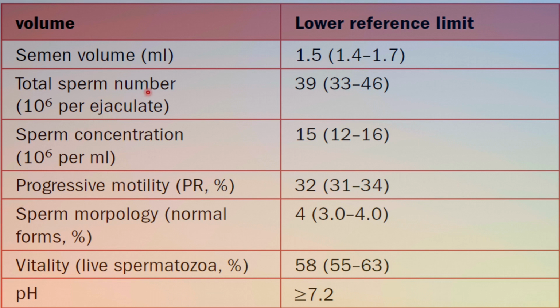Sperm concentration, this is different from the sperm number, okay, because the sperm concentration in 10⁶ per ml is the concentration of the sperm per ml of semen. That is 15, and the range is 12 to 16. Progressive motility percentage is 32, range is 31 to 34. Sperm morphology normal percentage is 4, 3 to 4 is the range. Vitality, live spermatozoa percentage is 58 and the range is 55 to 63. pH of more than 7.2.